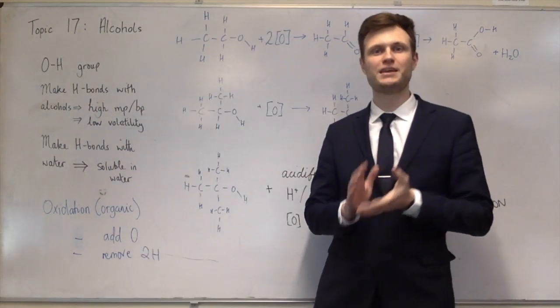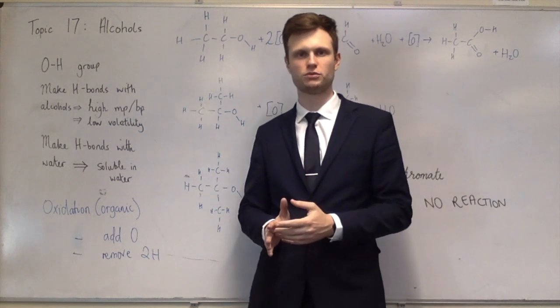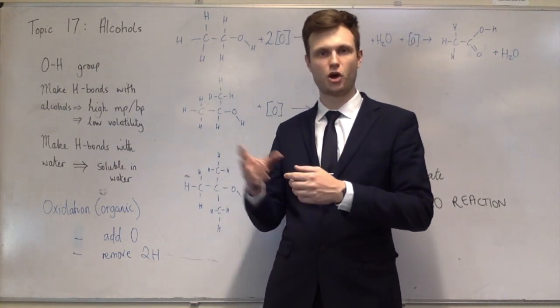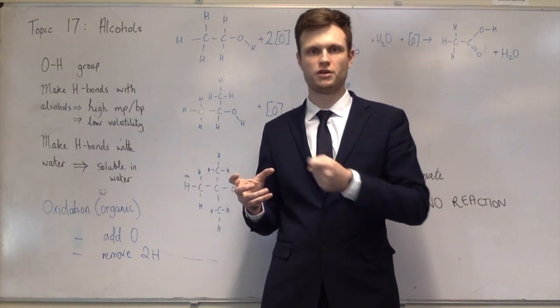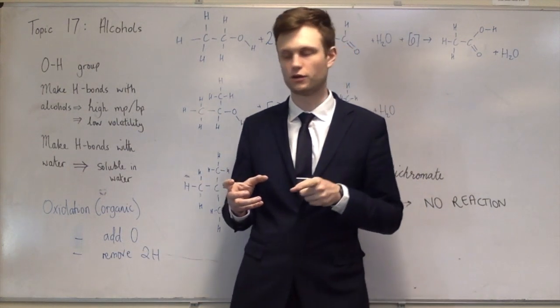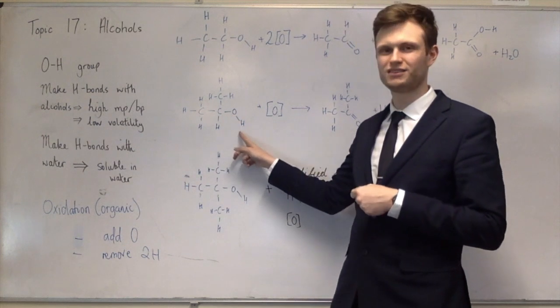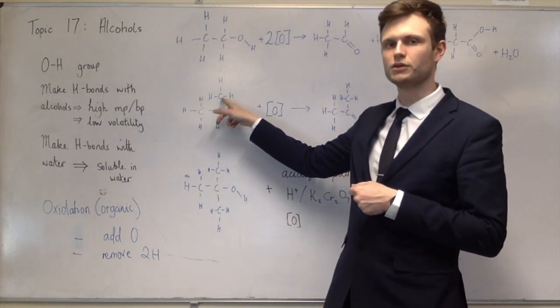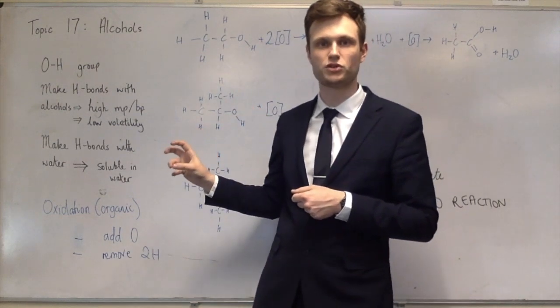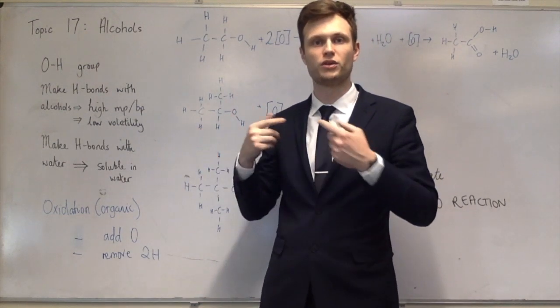Okay, next up is the elimination of water from alcohols. In this process, the OH group is taken off the alcohol and one other hydrogen from an adjacent carbon. So, for instance, if I'm removing this OH group, I take off a hydrogen from an adjacent carbon, not the same carbon which is bonded to the oxygen, but one of the ones next to it.